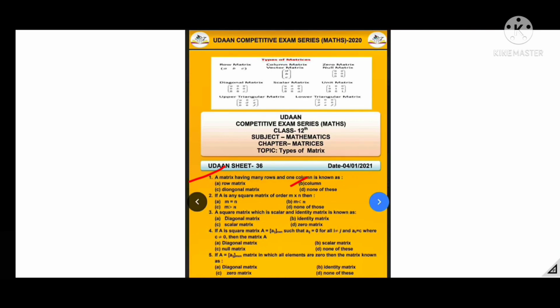Next, question number 2. If A is any square matrix of order m by n, then because in a square matrix m is equal to n, so A is the right option.